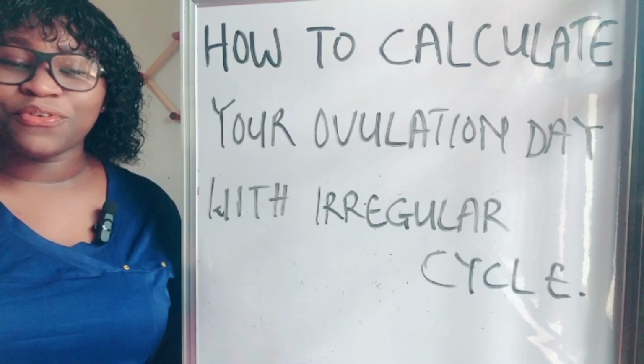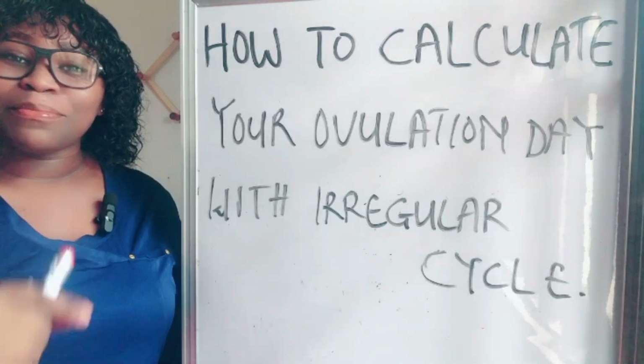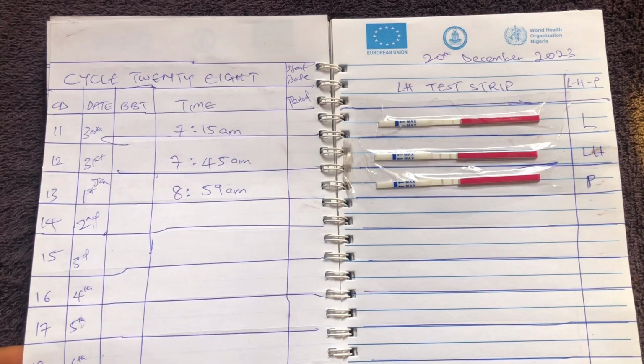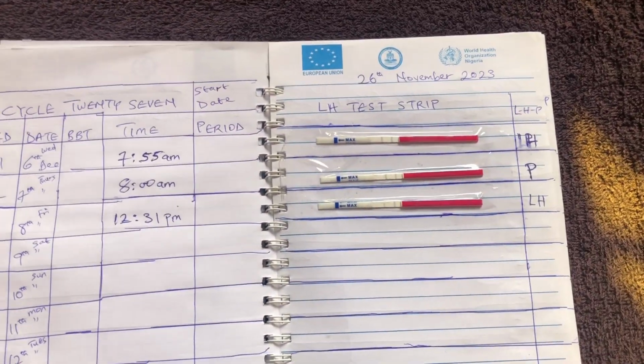So in today's video, I'm going to be teaching you guys how to get pregnant in this year 2024 when you have irregular cycles, and we're going to be starting by how to calculate your ovulation day with irregular cycles, and then how to use the ovulation test predictor kit. It is going to help you.